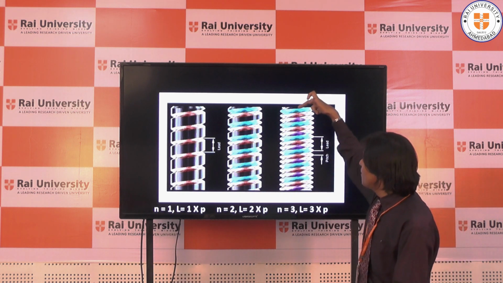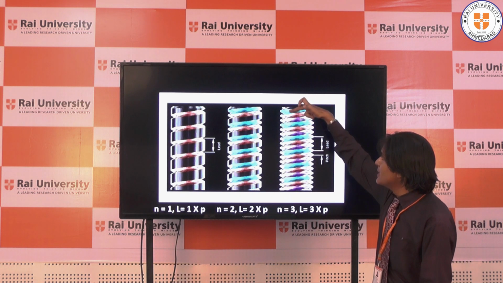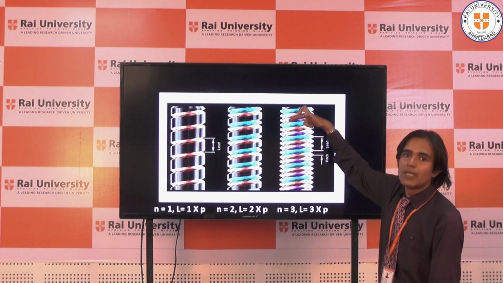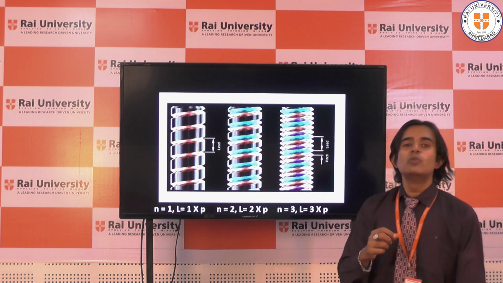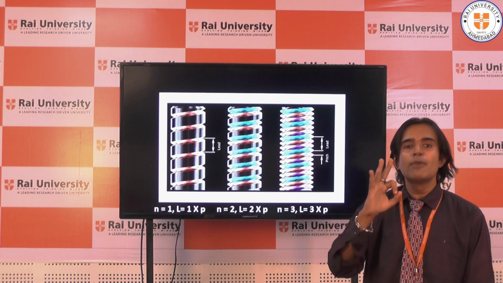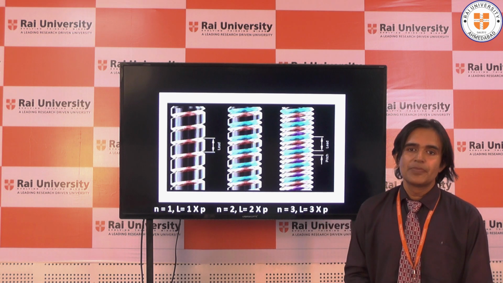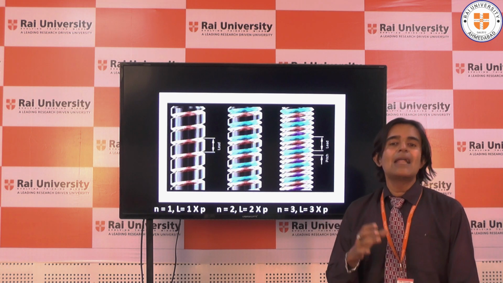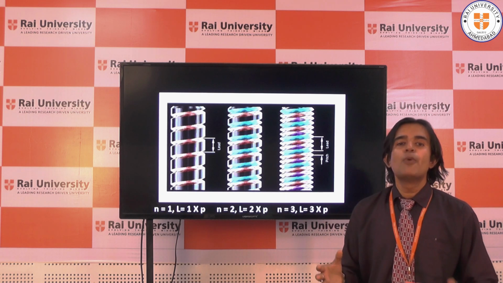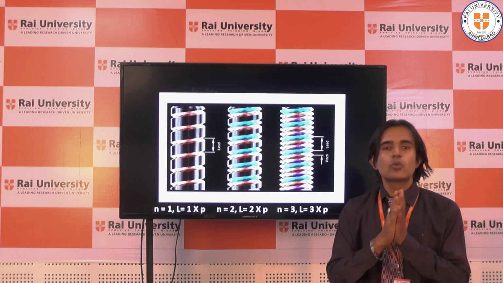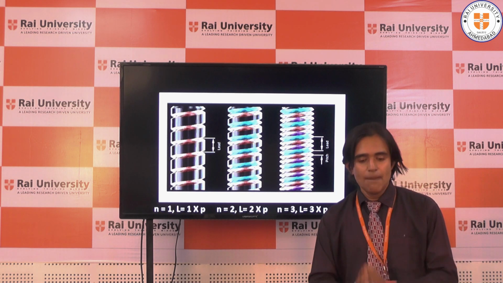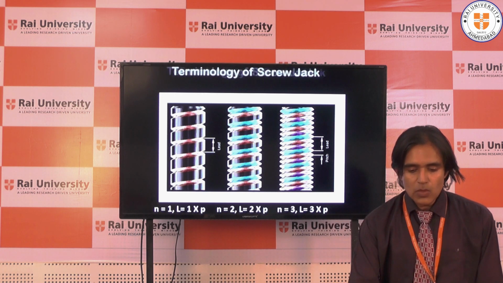And here there is a triple start thread. You can see here it is green, orange and purple. So here the lead will be 3 times pitch because the number of starts are 3. So the lead and pitch have a very important relationship between them. I hope you understood what is the difference between lead and pitch.